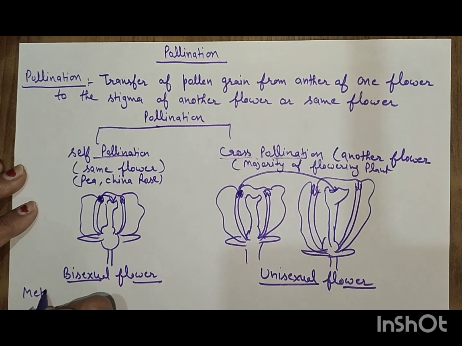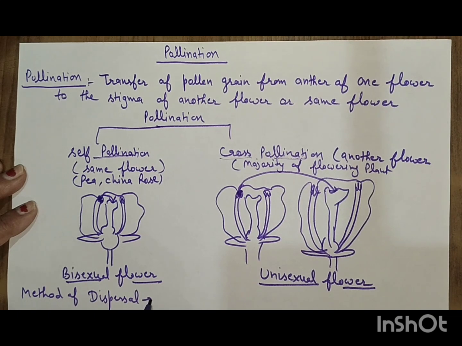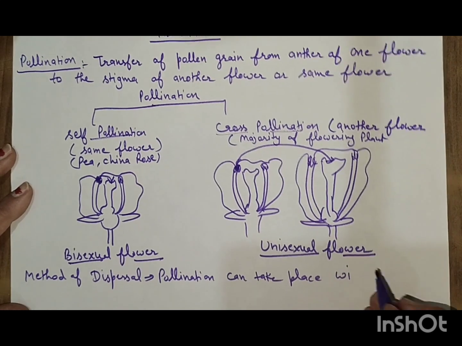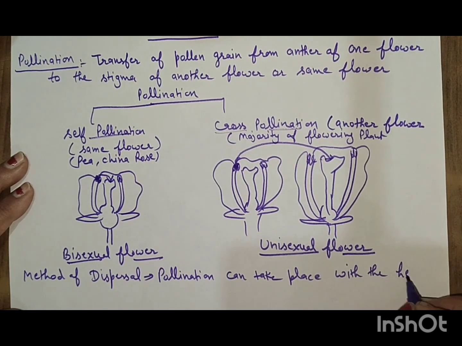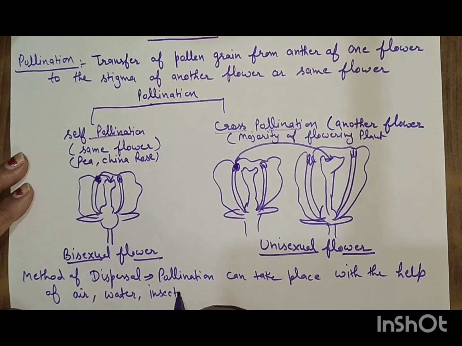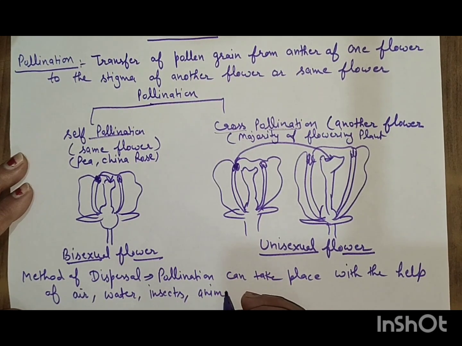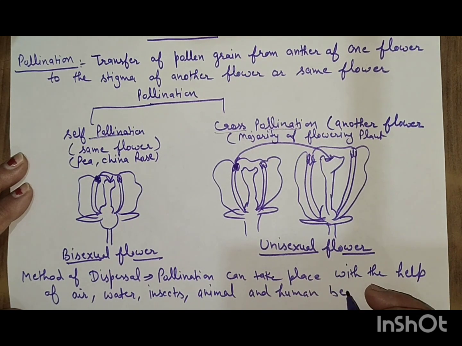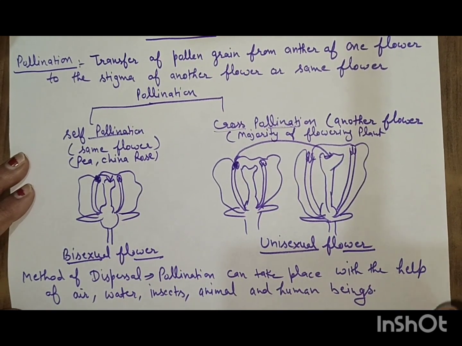Now, methods of dispersion. Pollination can take place with the help of air, water, insects, animals, and even human beings can help in the process of pollination.